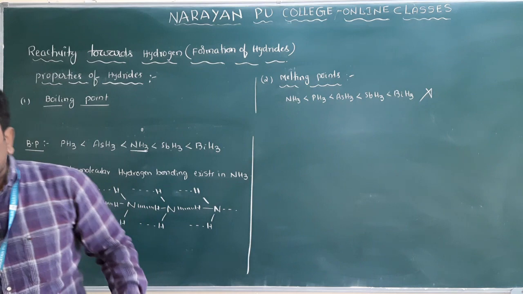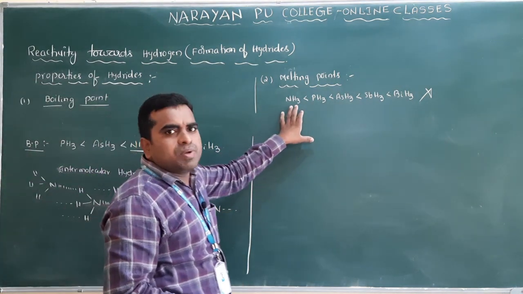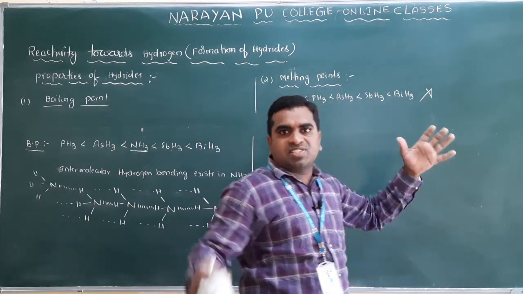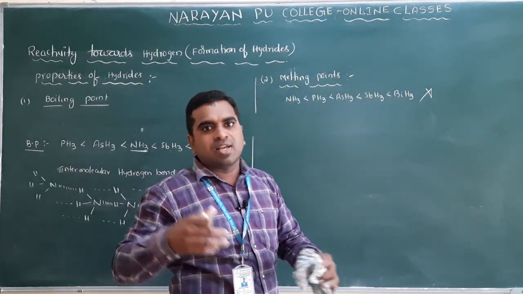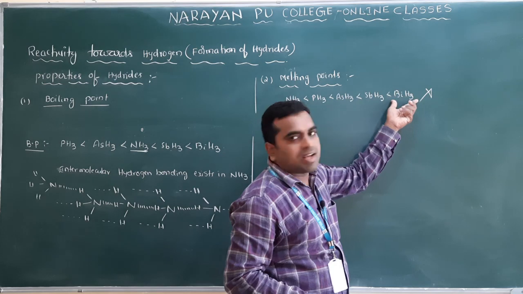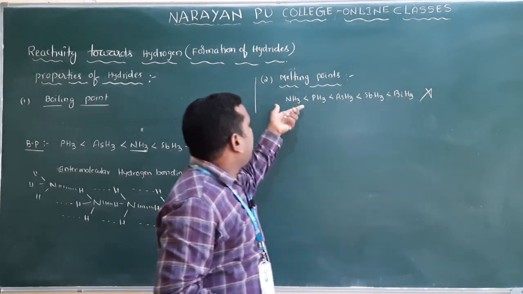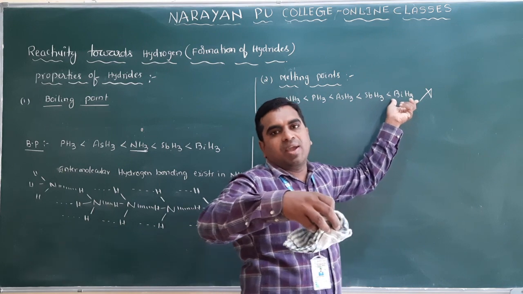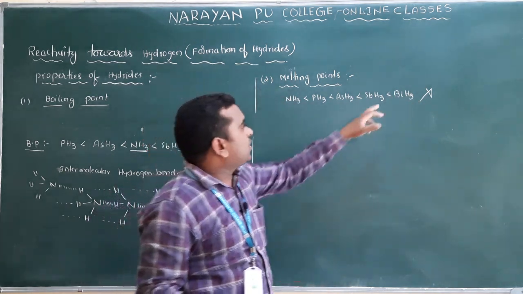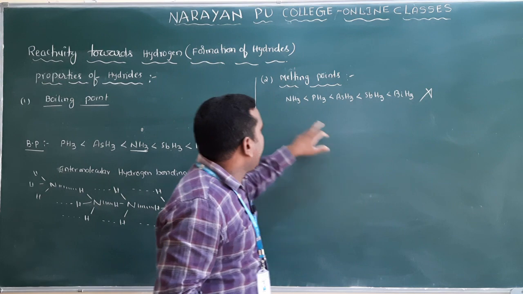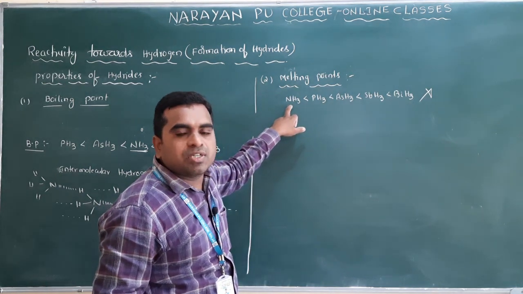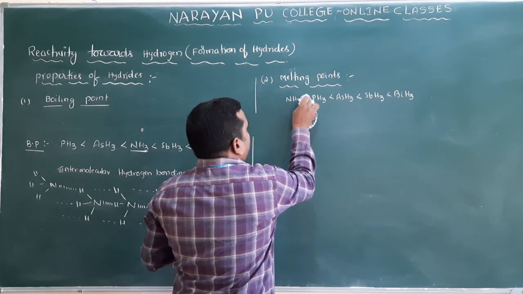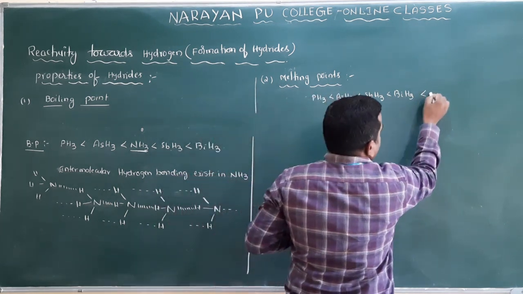Clear? So what happened here? It should be the order of boiling points, because NH3 is a small molecule and BiH3 is a bigger molecule. In a bigger molecule, van der Waals forces increase compared to NH3, among the BiH3 molecules. So it should have the highest melting point, and NH3 should have the lowest melting point. But this order is wrong. What is the correct order? This is the correct order.